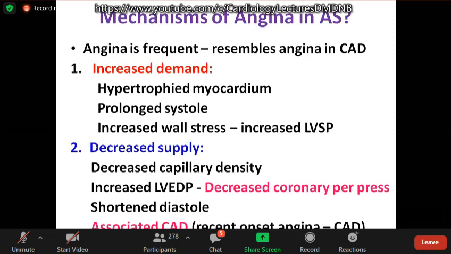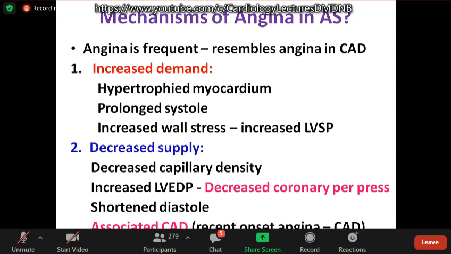What are the mechanisms of angina in aortic stenosis? Very favorite question of the examiner. The angina typically resembles angina in coronary artery disease. It may be due to increased demand, and the systole is prolonged. Mechanical systole is prolonged because of the obstruction. Systole is prolonged, so that demands more blood, more oxygen, and there is increased wall stress because of highly increased pressure in the left ventricle.